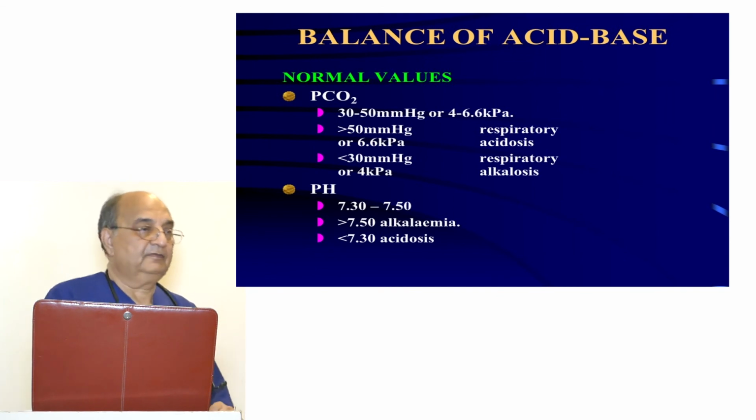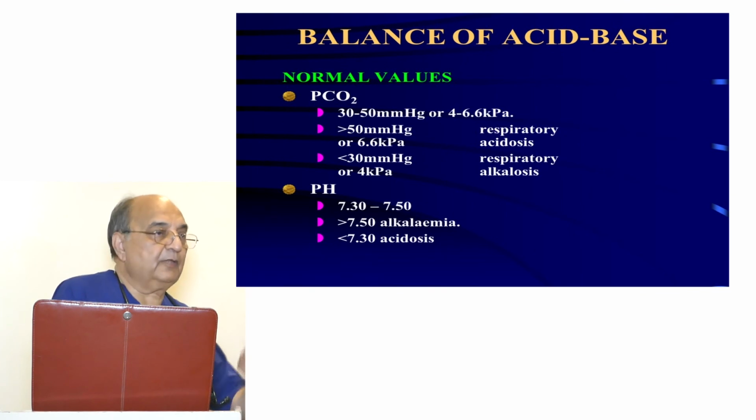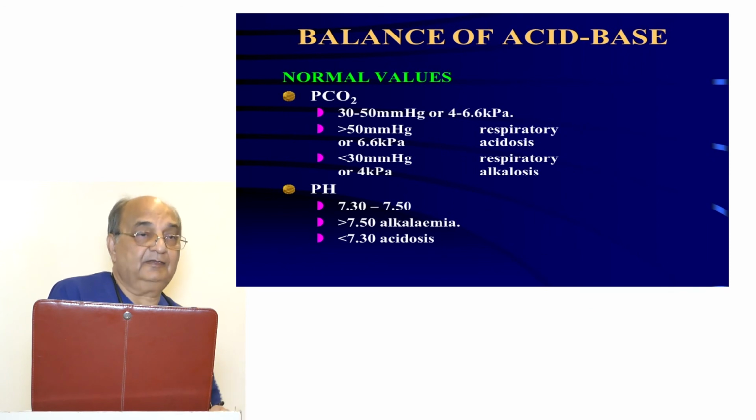pH. Normal pH is 7.4. If it is between 7.4 and 7.3, it is compensated pH on the acidic side. If it is between 7.4 and 7.5, it is compensated pH on the alkalosis side.